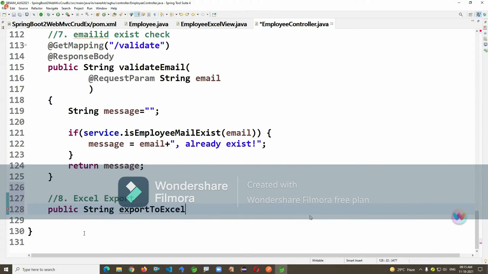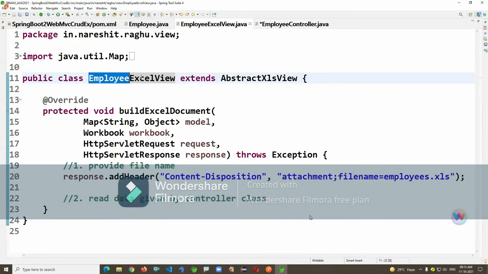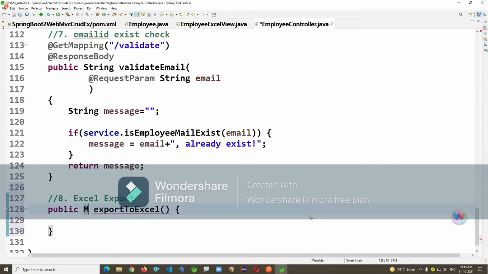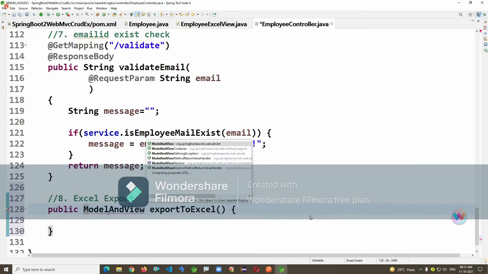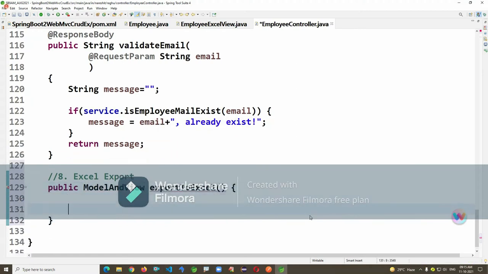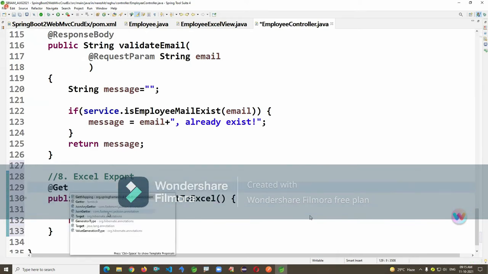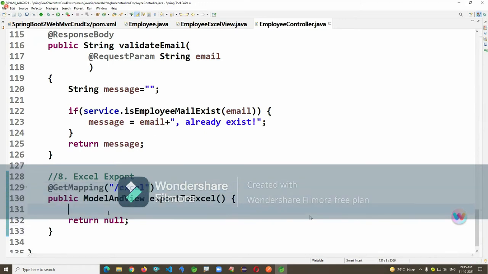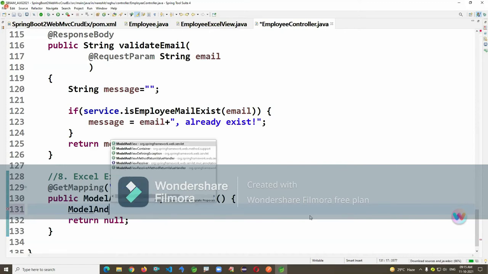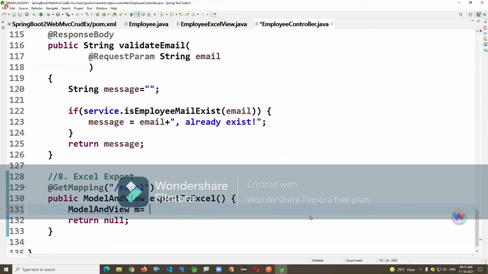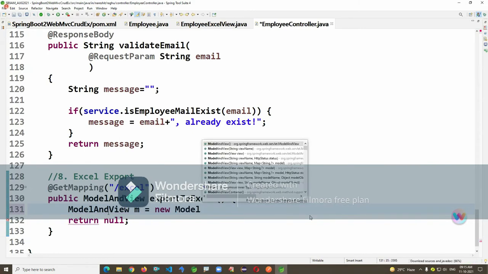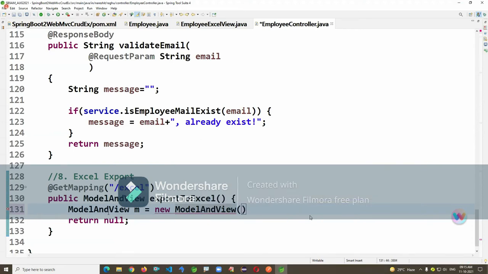Export to Excel. I want to call this view class. If you have a view class type, it's not a string, so this must be replaced with ModelAndView. Now there I'm writing return null. Slash excel. Create the ModelAndView.